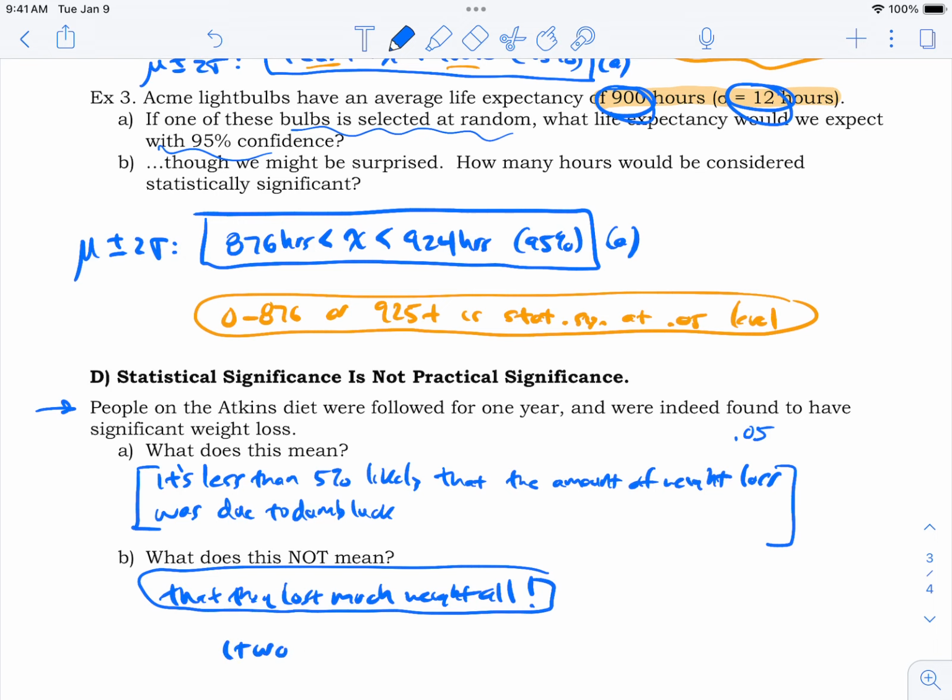Turns out it was only 4 pounds. These people lost 4 pounds. Now, you could say, well, 4 pounds, that's something. But it was a year. You're going to follow a strict diet for a year and lose 4 pounds? Is that worth it? So it's not practically significant, I don't think. I wouldn't go, oh, wow, I'm going to get on that diet right now. A year of meat, maybe some broccoli, and all you lose is 4 pounds. I can lose 4 pounds in a week if I just don't eat. That'd be easy. Just drink water. Boom, done. I don't like to do that, but you could.